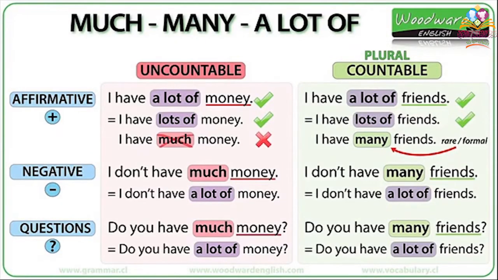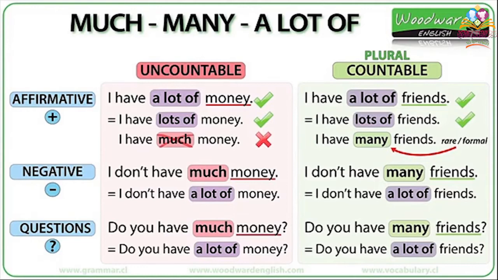Here we have 2 tables. Can you see these 2 tables? Yes, I have a countable nouns table and an uncountable nouns table. Here in the uncountable nouns, we have affirmative sentence, negative sentence, and a question. First, I want to see in affirmative sentence. I can use a lot of. Yes, I have a lot of money. So I can use a lot of in affirmative sentence with uncountable nouns. The same meaning, lots of. I can use it in affirmative with uncountable.